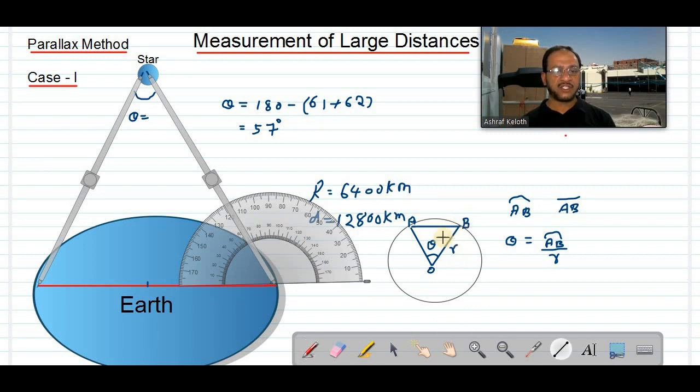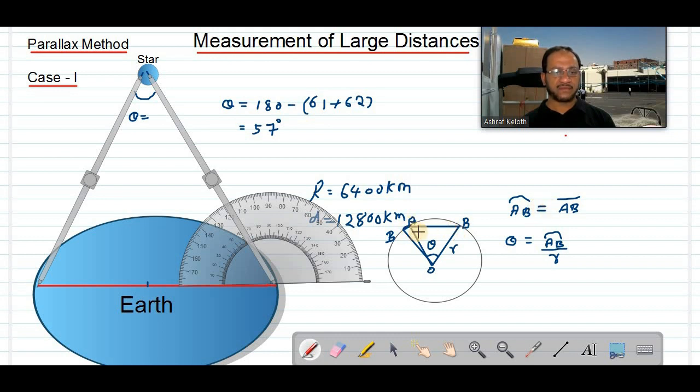So if I take this point B very closer, say very closer here or here, the point B I am taking very closer here, then you can see here this distance. If I am taking this point as B, chord and arc you can take almost same, correct? Chord will be equal to arc, or arc will be equal to chord if the 2 points A, B are very closer.